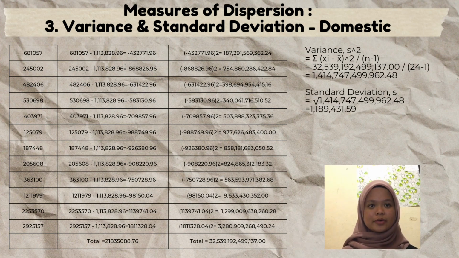The third one is the variance and standard deviation. For domestic, the variance is 1,414,747,499,962.48, and the standard deviation is the square root of the variance, which is 1,189,431.59.